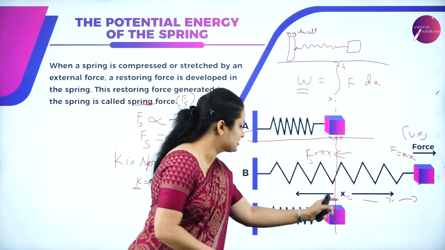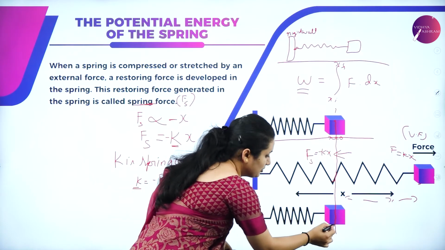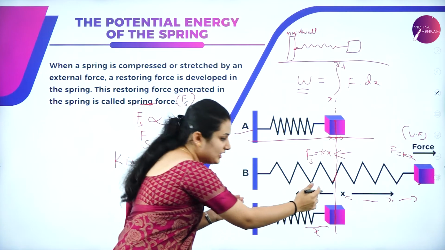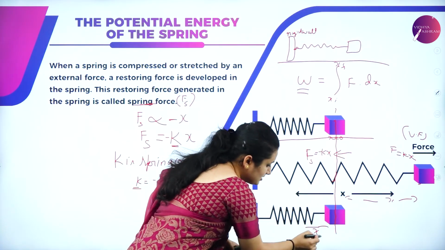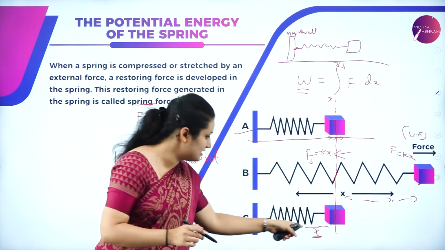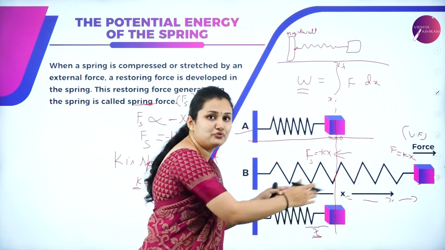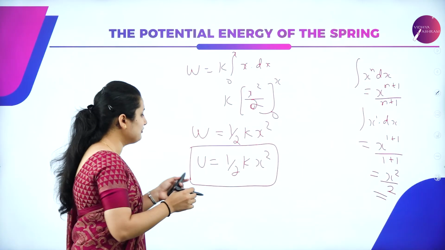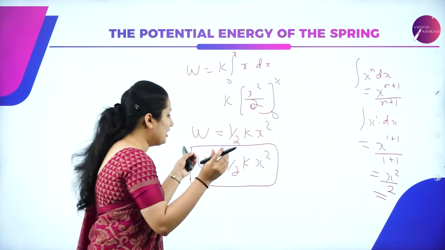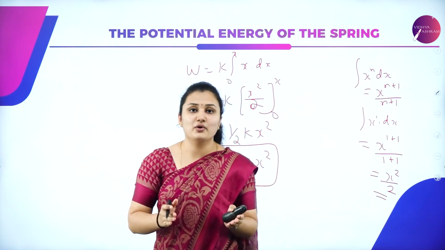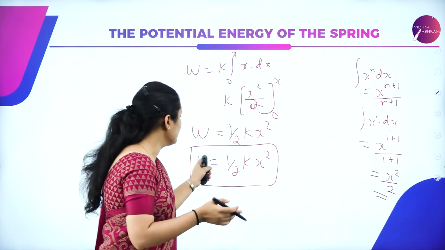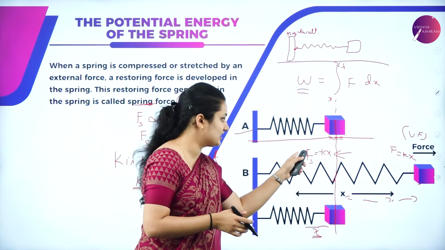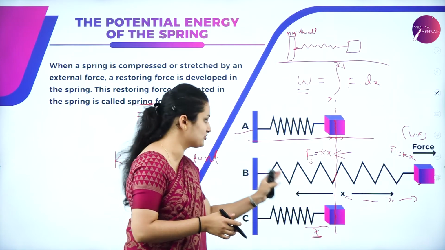This is for elongation. When you compress from the initial position, the spring will be displaced through a distance x. From the equilibrium position, the spring is compressed by a distance x. So the energy stored in the spring is U is equal to half k x square. Whether you elongate or compress, the restoring force is the same, and U is equal to half k x square.